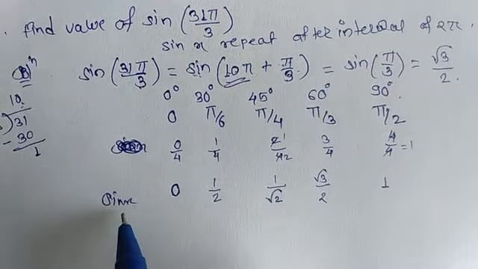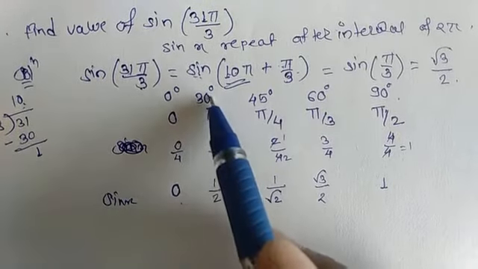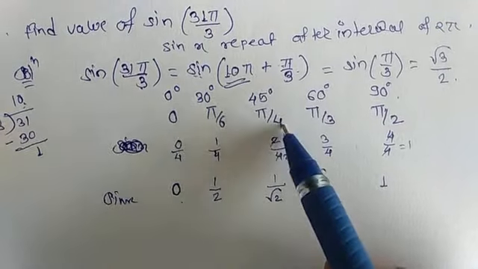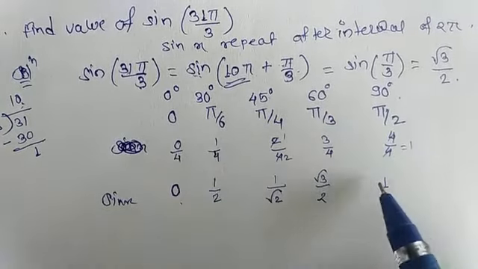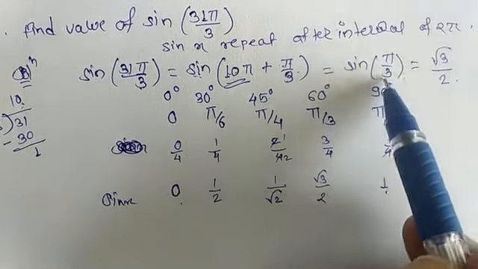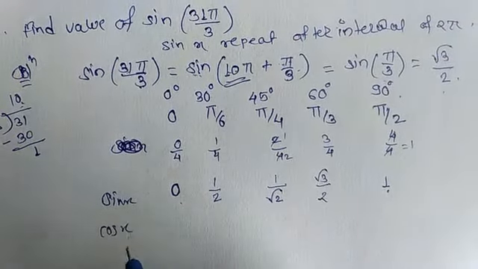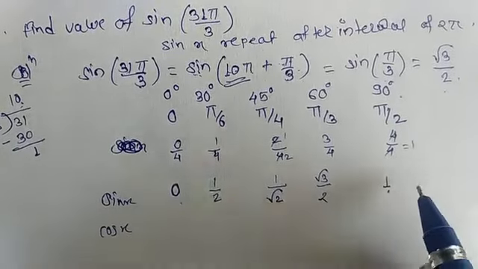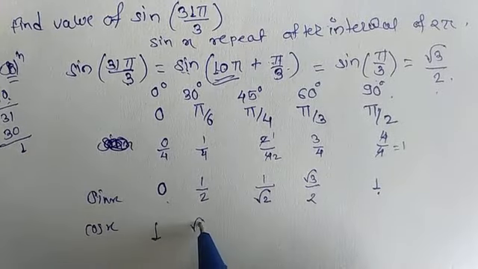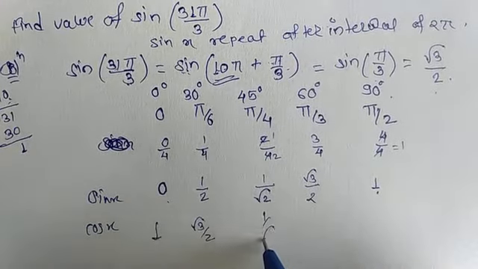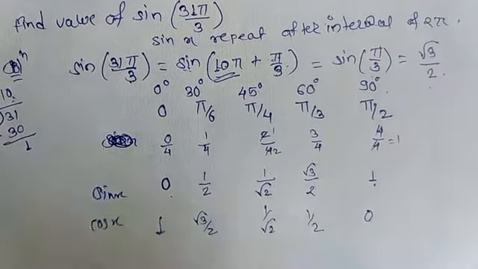So we get the values of sin x: sin 0 is 0, sin pi by 6, which means 30 degrees, is 1/2, sin pi by 4, which means 45 degrees, is 1 upon root 2, sin 60 is root 3 upon 2, and sin 90 is equal to 1. So here sin pi by 3 is equal to root 3 upon 2. You can find cos x by writing this table in reverse. So cos 0 is 1, cos pi by 6 is root 3 by 2, then 1 upon root 2, next 1/2, and last 0. This is for cos x.